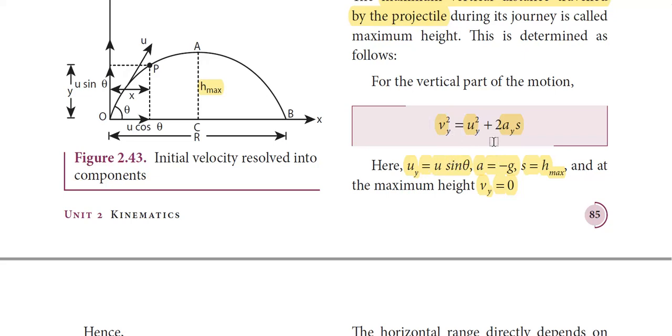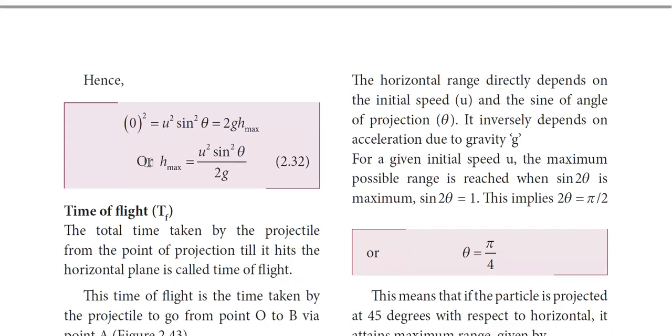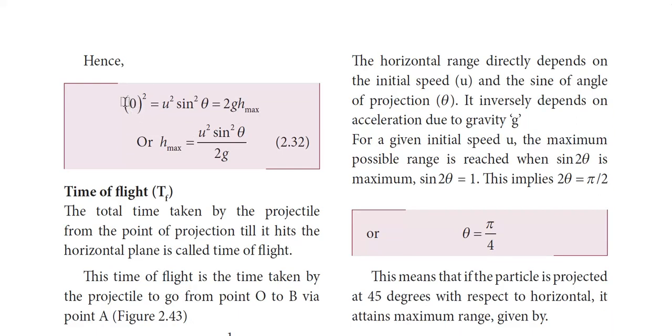So substituting all these values, for vy we substitute 0, for uy we substitute u sin θ, for ay it is -g, and instead of s, we have h max. Substituting these values, we have 0² = u² sin² θ - 2g h max, that is, u² sin² θ = 2g h max.